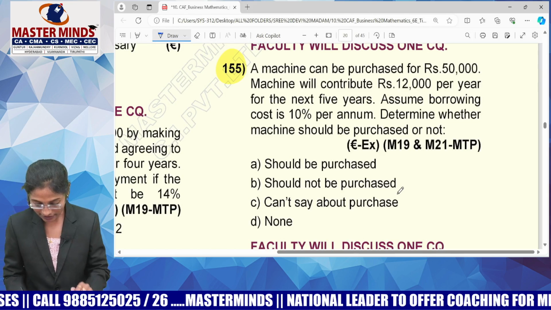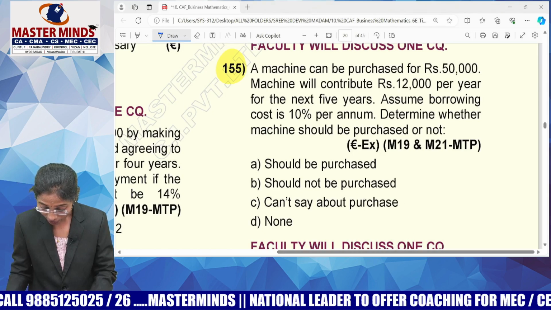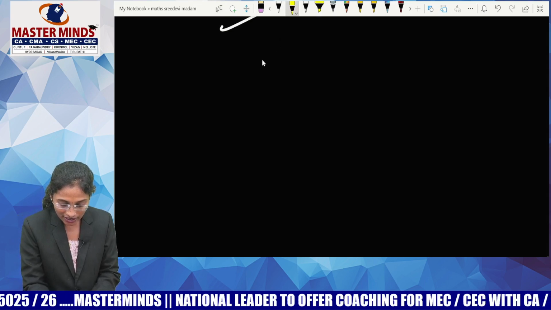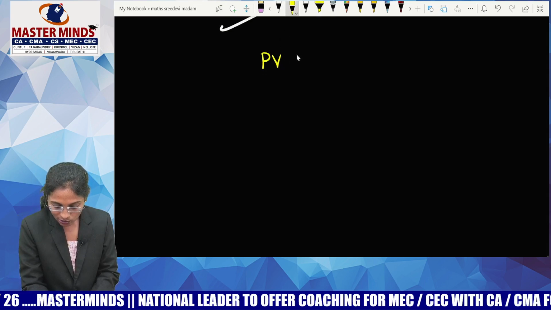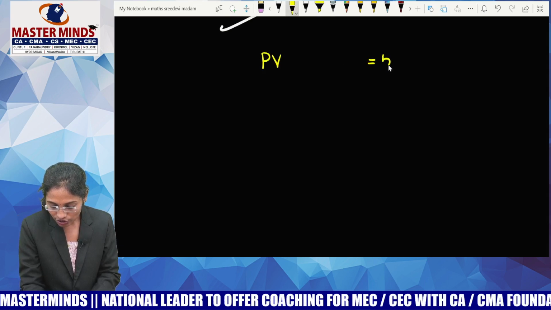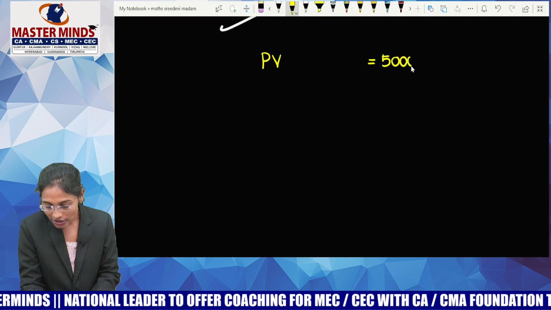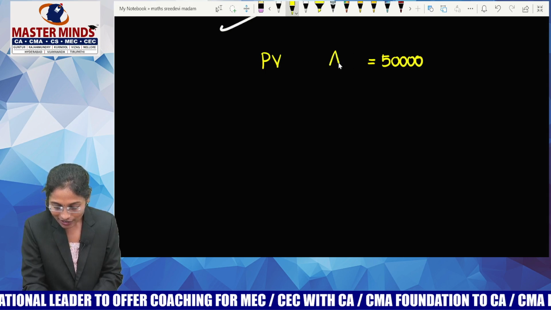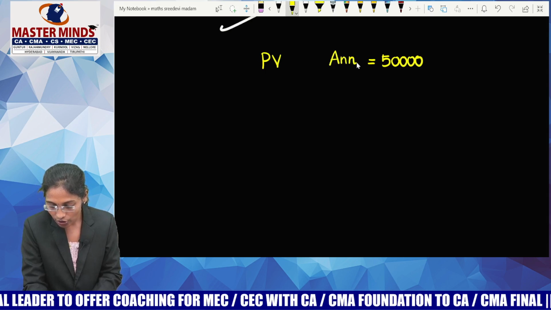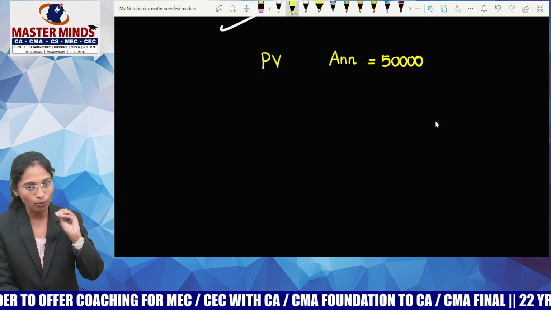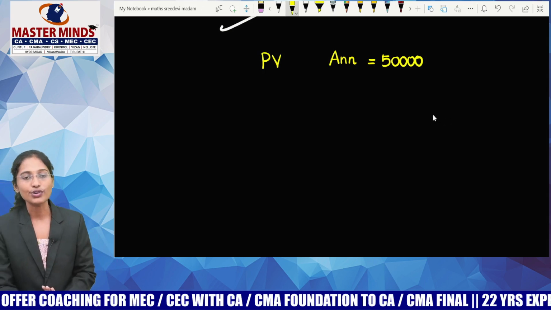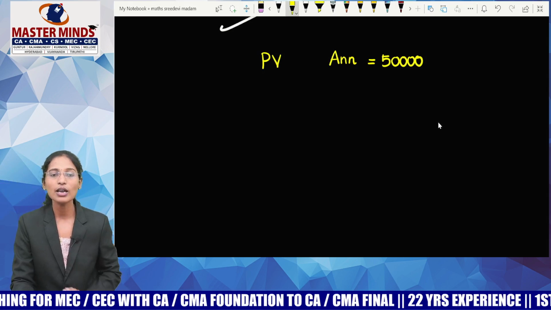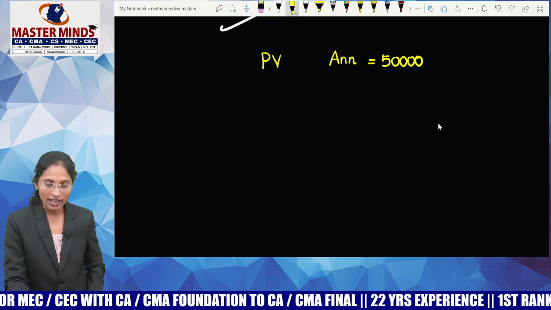So it is my present debt. I have already told you guys, whenever there is a word called debt, consider it as present value. It is purely my assumption that I want to purchase this machine with the help of an installment scheme only, as I'm not having funds. Whenever you come across a question related to a machine, just follow this rule: I don't have funds with me, means I'm purchasing this machine with the help of installments. So I'm considering it as an annuity.